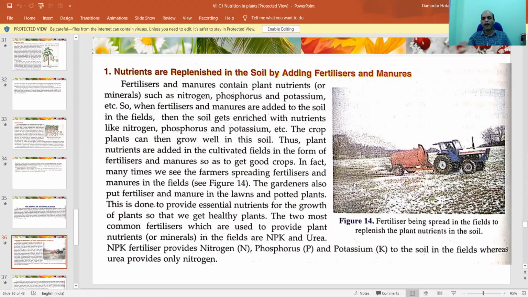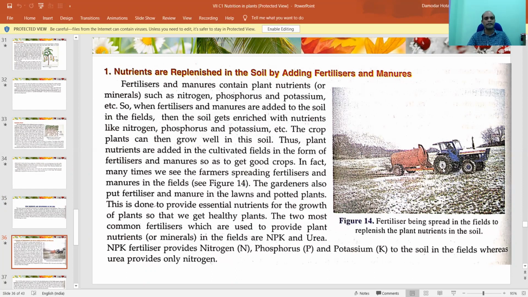Sometimes what happens, a plant requires basically three things. What are they? That is nitrogen, N, phosphorus, P, and potassium, K. That's why you see NPK. We generally say NPK fertilizer. Basically, plant requirement is nitrogen, phosphorus, and potassium, right? By using tractors or the local bullock-drawn plow, we make the soil suited for plowing, and then it becomes fit for agriculture, right?